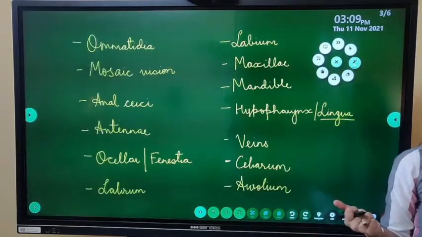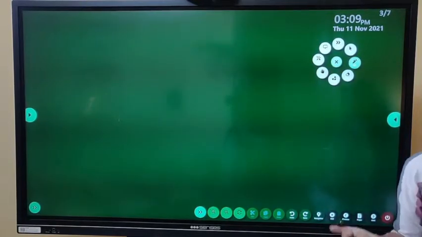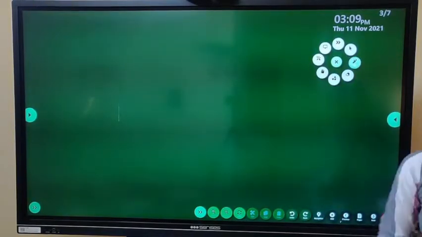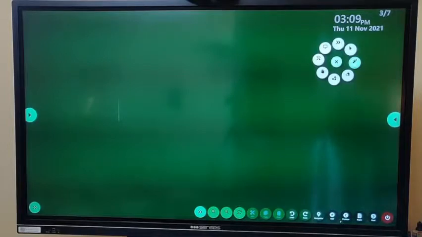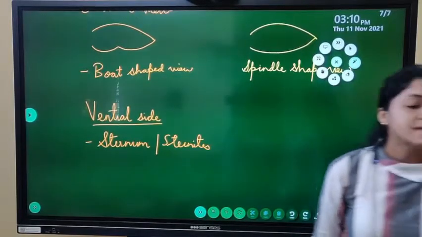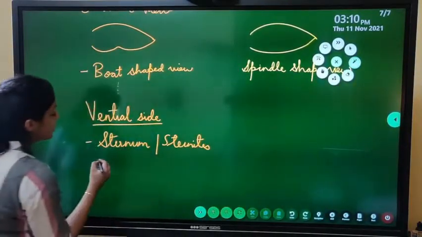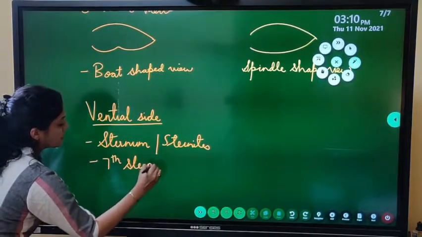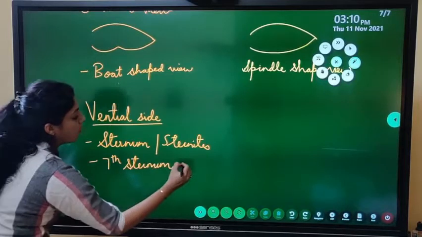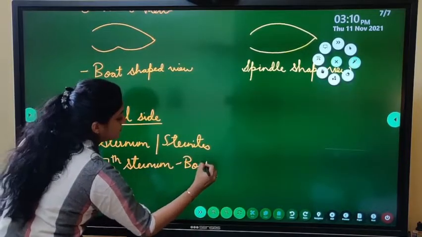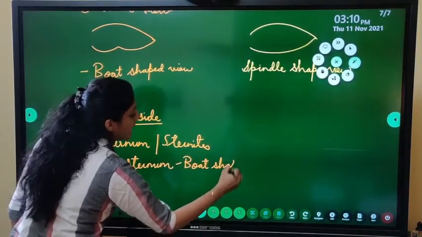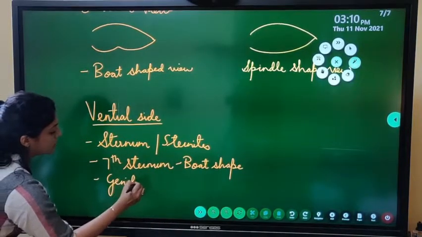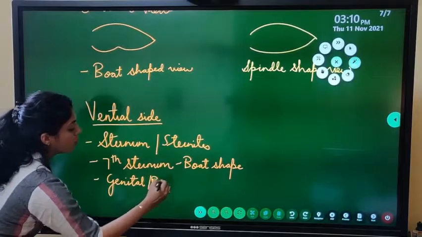So when we see the sternum or the sternite on the ventral side, the seventh sternum is going to be boat-shaped. So the seventh sternum will have a boat shape, and it will act as the genital or brood pouch.